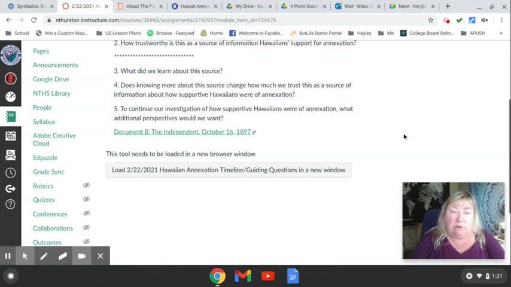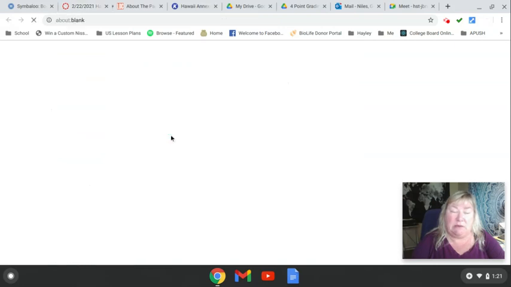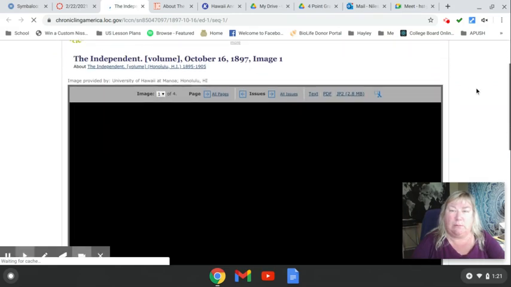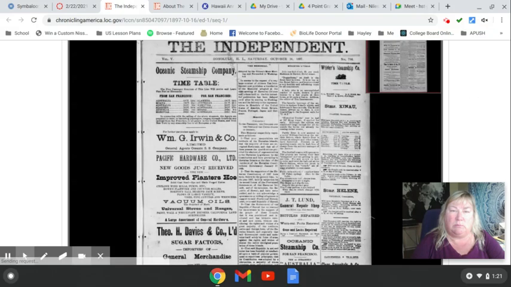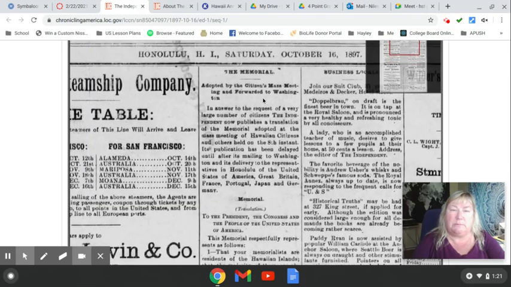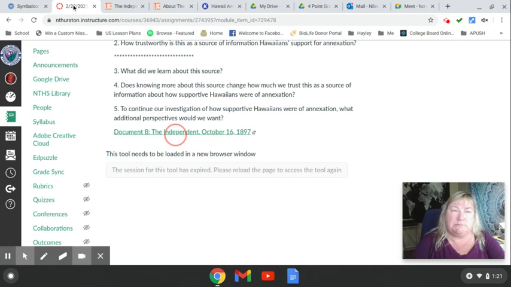For your assignment, what you're going to do is you're going to click on this particular document, which is called the Independent. And you're going to be answering some questions about it. So if we open this up here, it looks overwhelming at first, but you're really not going to read the whole news page. You're going to be reading a part that says Memorial. And Memorial is right here. Okay, so then we're going to go back here. And after reading that, we're going to where it says load in another window.